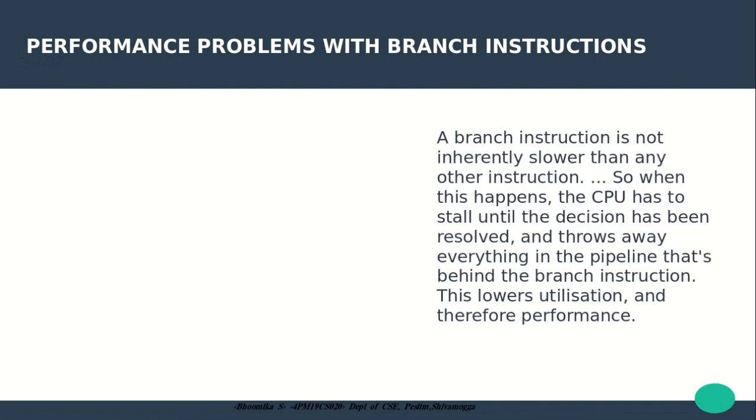A branch instruction is not inherently slower than any other instruction, but when a branch occurs, the CPU has to stall until the decision has been resolved and throws away everything in the pipeline that's behind the branch instruction. I hope you all know about pipelining. It is a technique where multiple instructions are overlapped during execution. The pipeline is divided into stages and these stages are connected with one another to form a pipeline structure. Instructions enter from one end and exit from another end. Pipelining increases the overall instruction throughput.